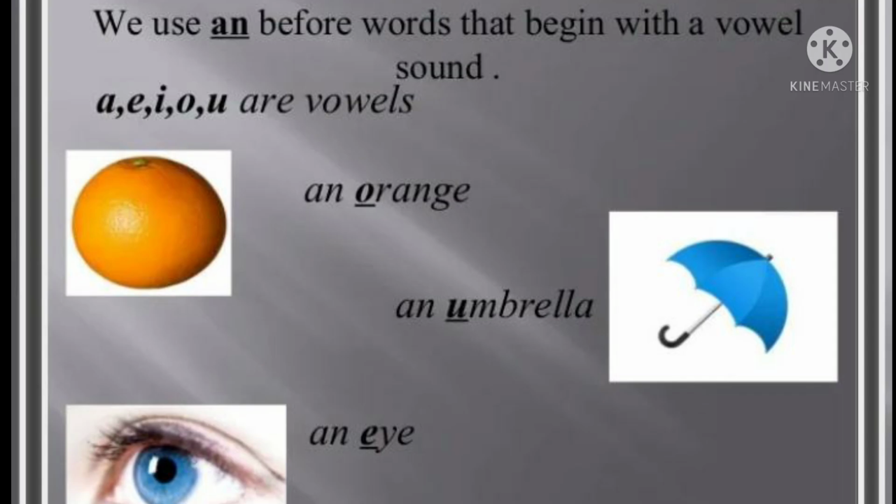Okay. We use an before words that begin with a vowel sound. That is, as we have discussed just now, A, E, I, O, U, the vowels. An orange, an umbrella, an eye. So we came to know about the usage of a and the usage of an.